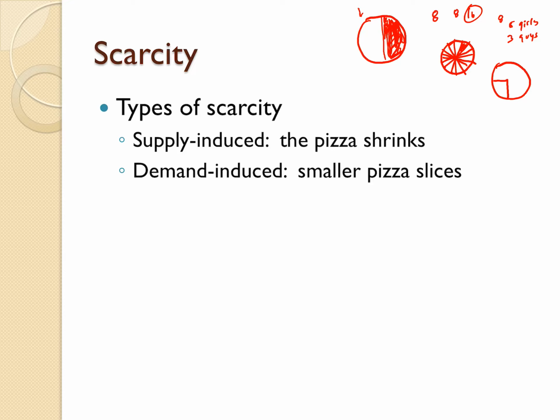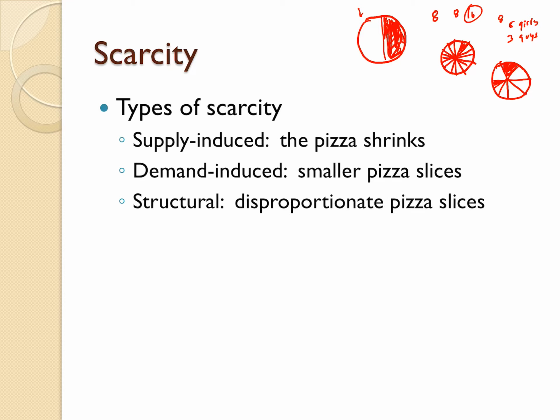And we have a vote. And lo and behold, the girls win. And so the guys each get this amount. And the girls, I'm not going to be able to do this very well here. The girls get this amount, right? We call this structural scarcity, where for some structural reason there's disproportionate pizza slices.